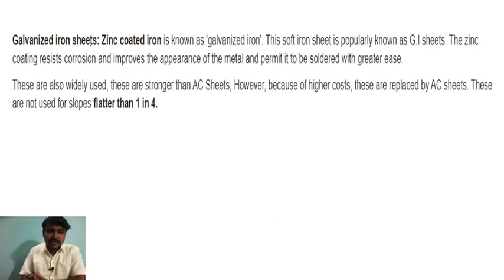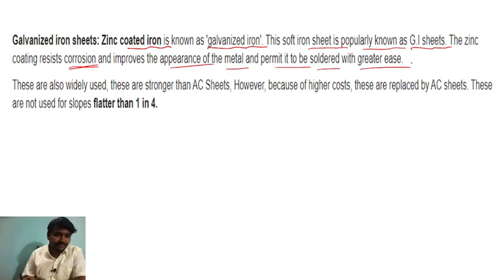Galvanized iron sheets, or zinc coated iron, is known as galvanized iron. This soft iron sheet is popularly known as GI sheets. The zinc coating resists corrosion, improves the appearance of the metal and permits it to be soldered with great ease. These are widely used where they are stronger than AC sheets.